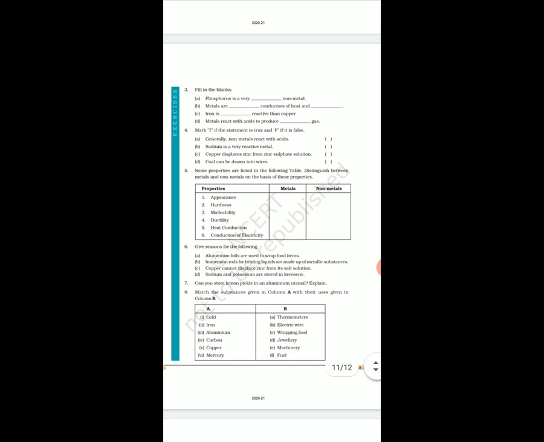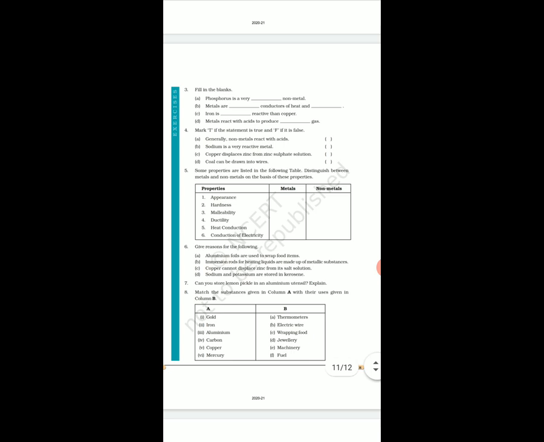Then sixth is give reasons. Aluminum foils are used to wrap food items. Why are they used? Because it does not react with food items. Second, immersion rods for heating liquids are made up of metallic substance. Metals are good conductors, so electricity can pass through them, so they are made up of metals. Copper cannot displace zinc, we have seen, because zinc is more reactive than copper. Copper is less reactive, so it cannot replace.